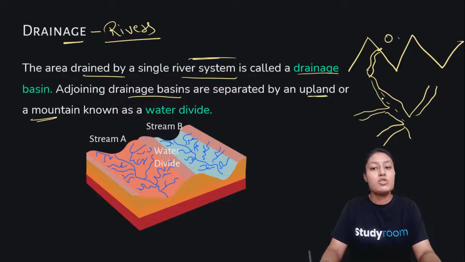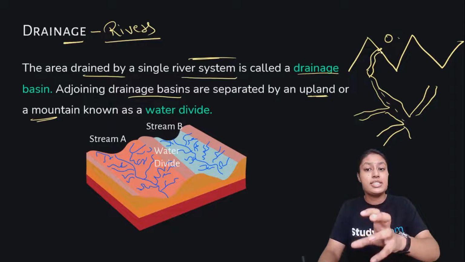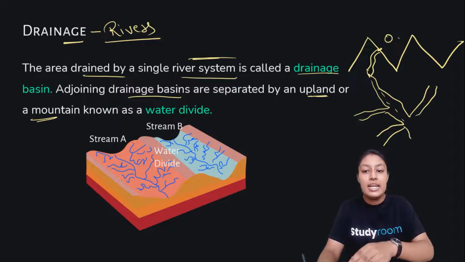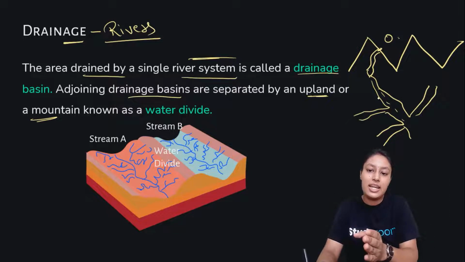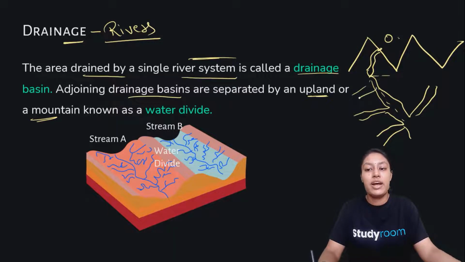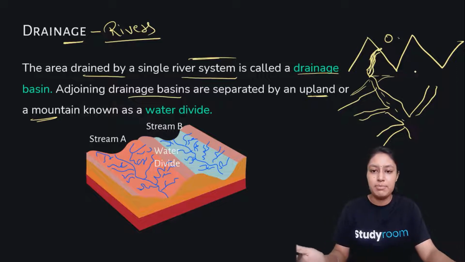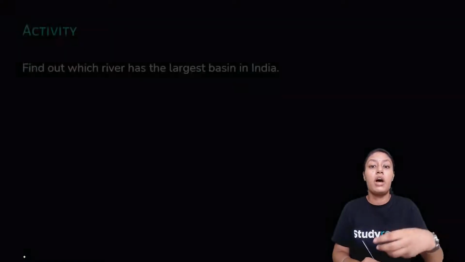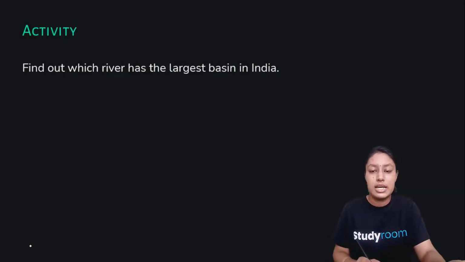What is this water divide? This is the origin where the drainage system has started, and then from the upland it separates into its tributaries, and we call it water divide. So where the water starts dividing into tributaries, right? All the water was coming in the same direction, and now the water starts dividing, so it's a water divide simply. So this is the overall drainage system of how it works in terms of rivers in India.